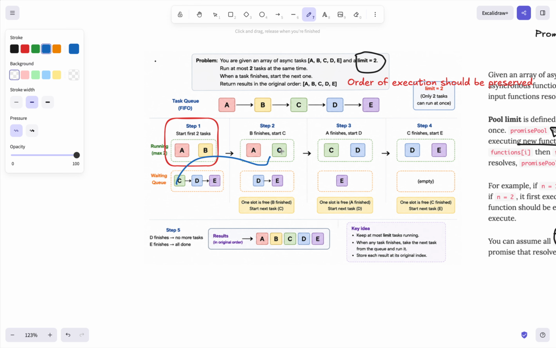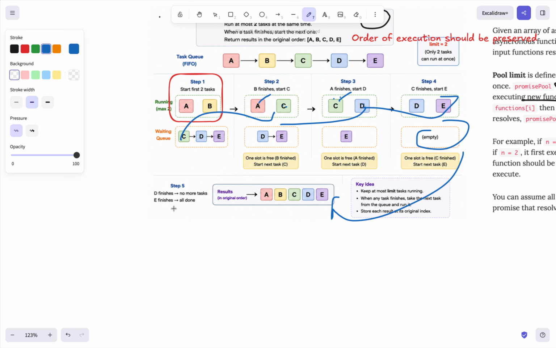Now A is completed because the delay for this task has been completed, so it has resolved. So now we have one empty slot, and the other thread will start working on D. Simultaneously, C and D are both currently working. Now C also completed, so now we have D and E, and at the end everything is resolved and we will return the result. It's very simple.